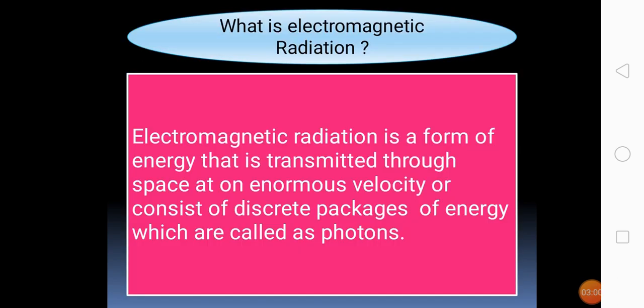So the next content is: what is electromagnetic radiation? Electromagnetic radiation is a form of energy that is transmitted through space at an enormous velocity, and consists of discrete packages of energy which are called photons. Electromagnetic radiation requires no supporting medium. In fact, it more readily passes in a vacuum than in a supporting medium such as air. In contrast to this, other waves such as sound do require a supporting medium.